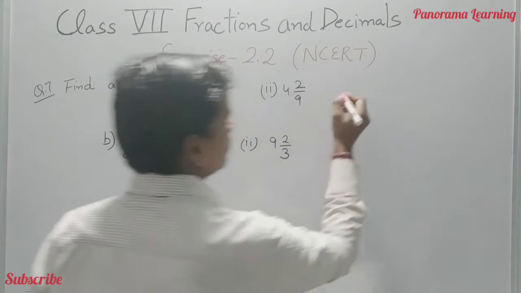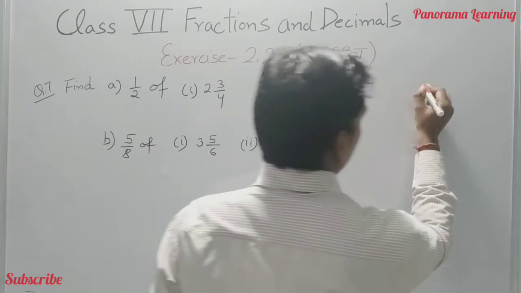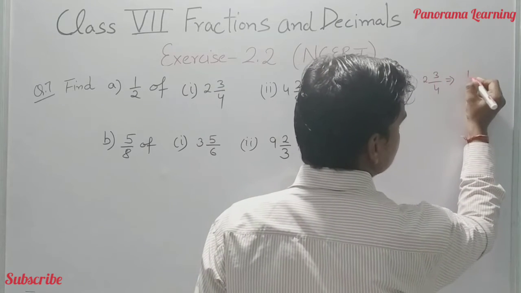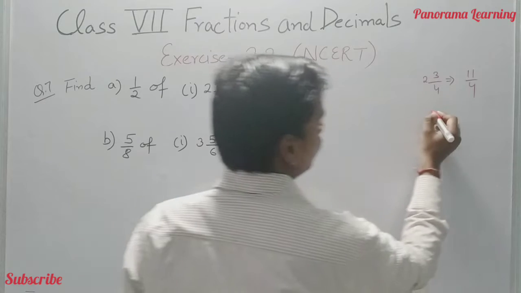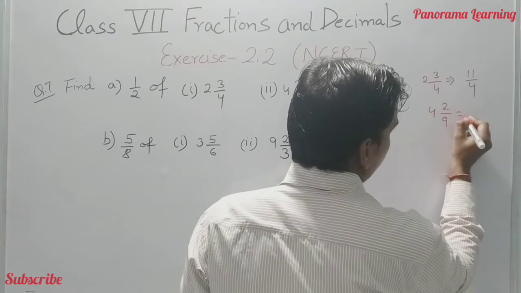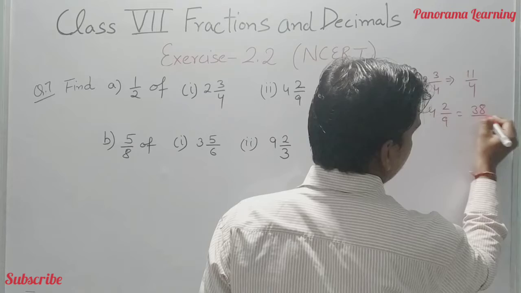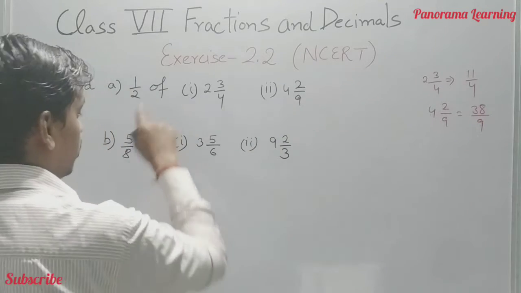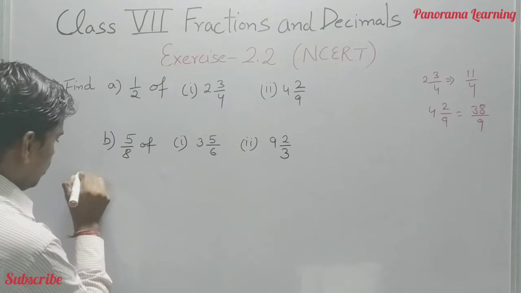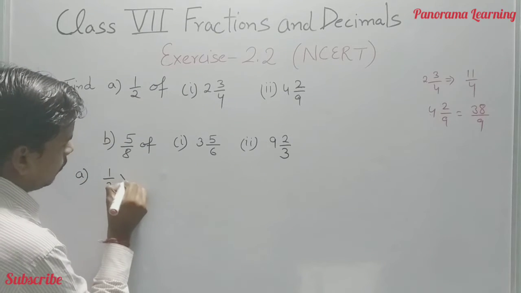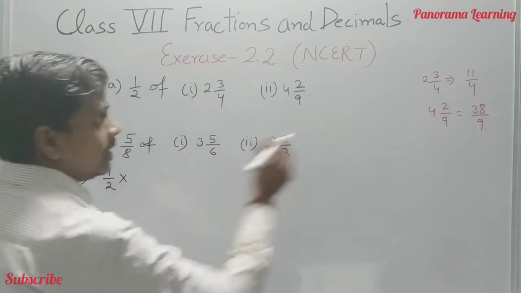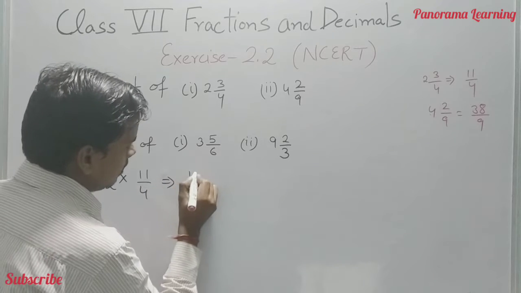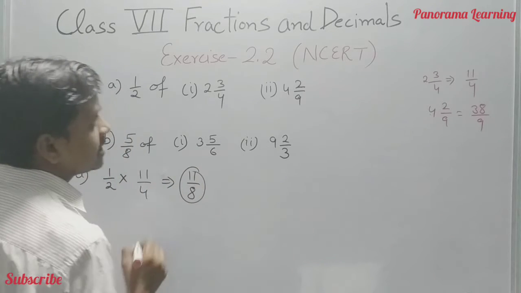Let's convert this. 2 whole 3 by 4 is equal to 4 2s are 8 plus 3 is 11 by 4, and 4 whole 2 by 9. 4 9s are 36 plus 2, 38 by 9. Okay, now you can easily calculate the product of 1 by 2 into. First of all we are taking first part. 1 by 2 into 2 whole 3 by 4. It is equivalent to 11 by 4. Then the answer is 11 by 8. Okay, the answer is 11 by 8.